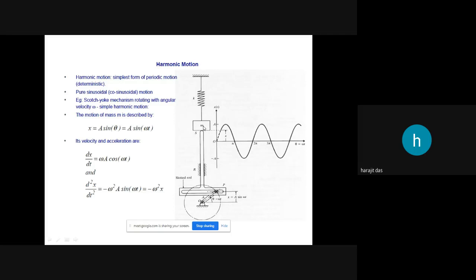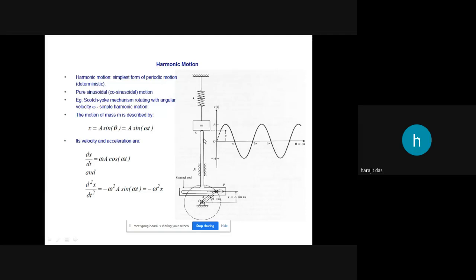So with respect to this OX line, the mass will oscillate up and down with an amplitude OA. Here also it is OA, though it is negative; the magnitude of the amplitude will be OA only. So it will be equal if there is no friction. You need to imagine this condition, that with respect to this line the mass is oscillating.